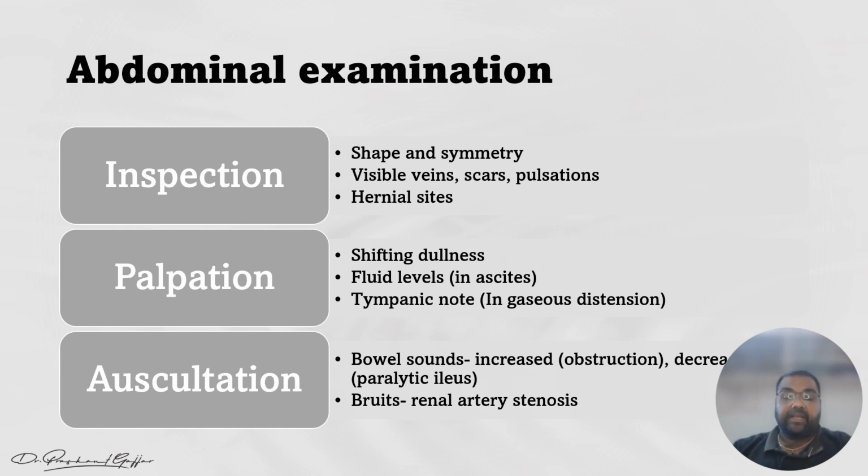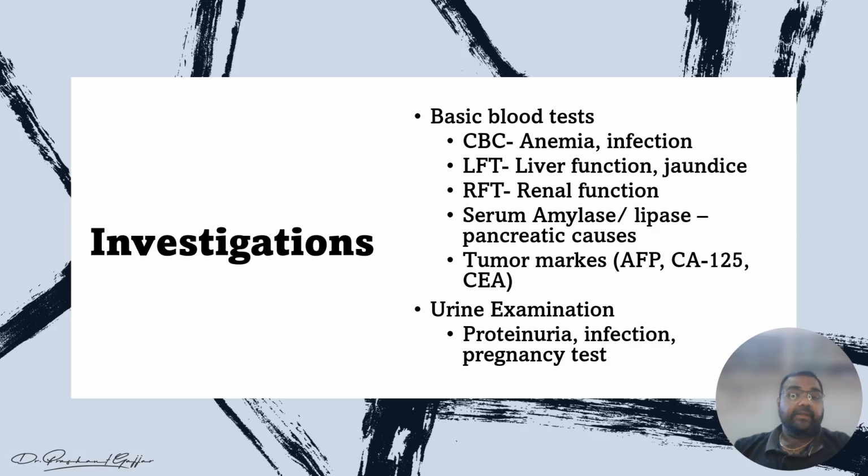We move on to the other part, that is the investigation. Which investigations are useful to rule out what may be the cause of the abdominal swelling, right? So first we do the basic blood tests to rule out anemia and infection, CBC. For the liver function, we can do the liver function test, renal function test. We can perform serum amylase, serum lipase for the pancreatic causes. We can do tumor markers like CA125 and AFP, CEA to rule out any cancer or tumor in the abdomen.